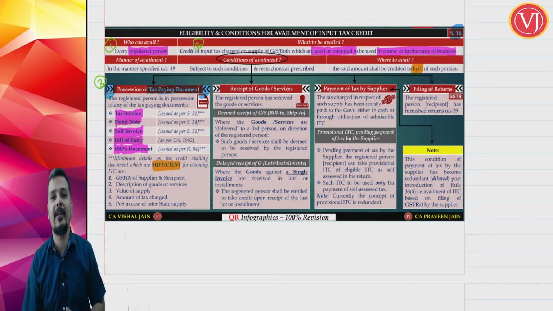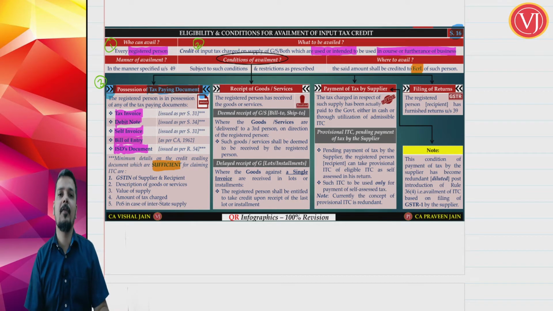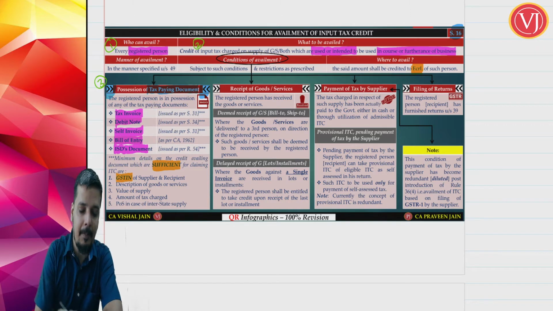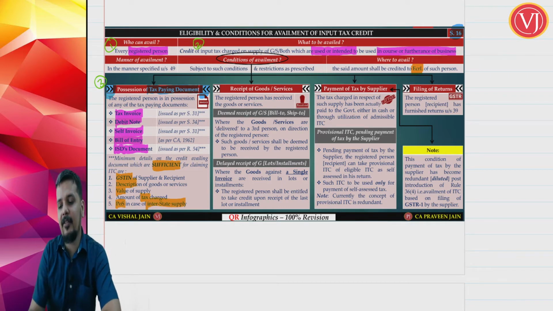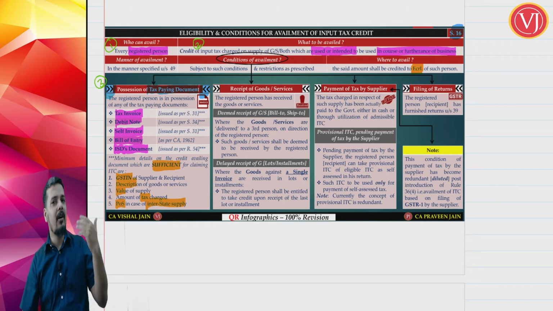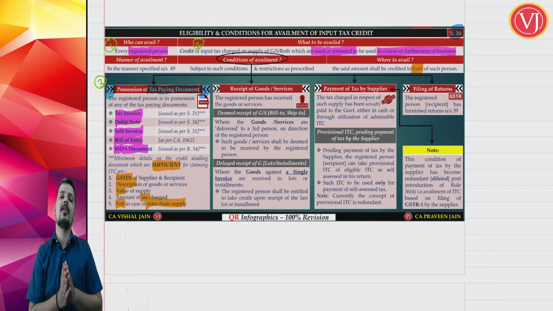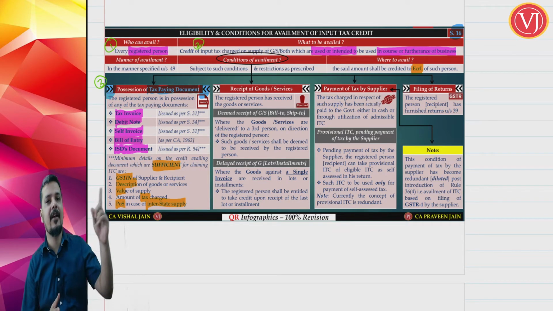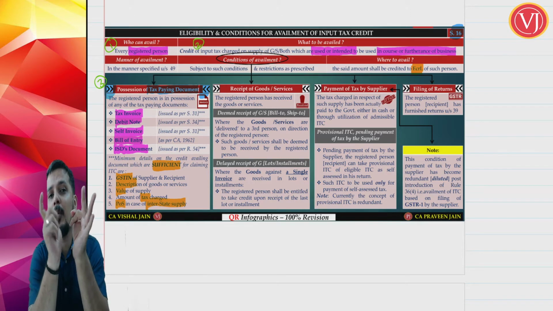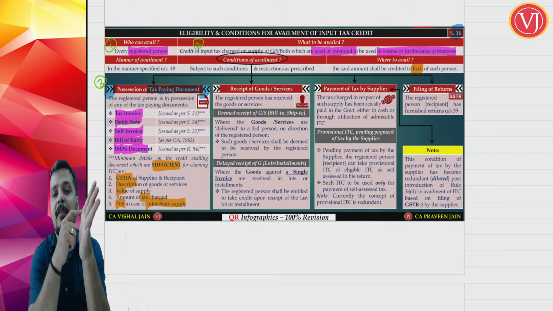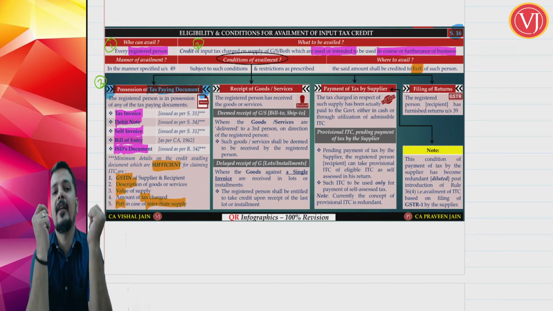So as a recipient, what all things that I should see on the supporting document for me to take the credit? GST number of the supplier and the recipient, description of the goods and services, value should be there, tax should be there, place of supply in case of interstate supply, which means that I should focus only on these 5 elements. Other contents, whether or not they are there on the supporting document, I should not be worried. It is a headache of the supplier. I should be worried only about GST number of supplier and myself, recipient. Next, description. Next, value. Next, tax. Last, place of supply. If these 5 things are there, I can take the input tax credit.